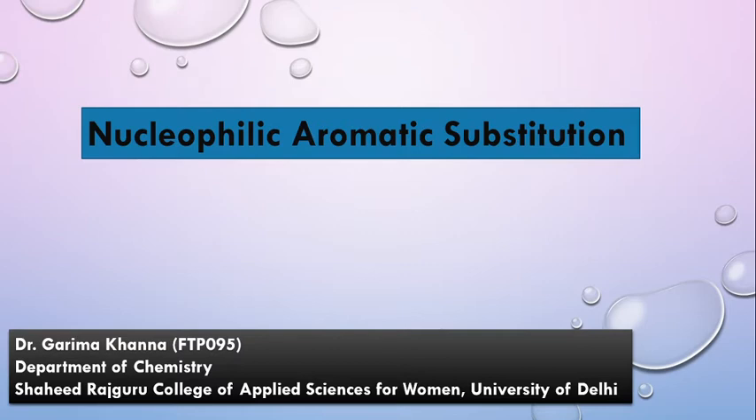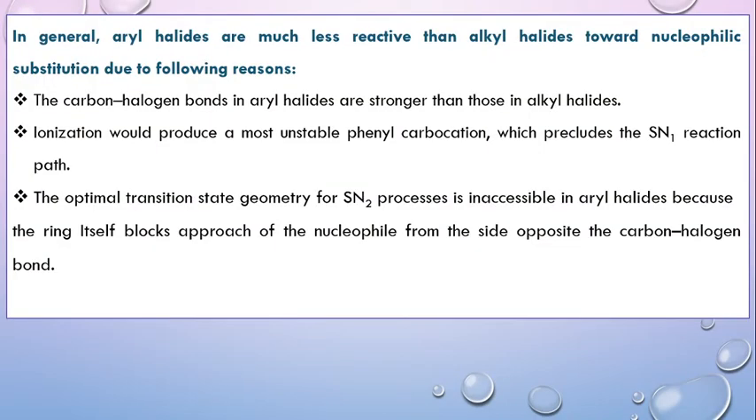And the most common substrates for these types of reactions are aryl halides, due to the presence of a good leaving group, a good leaving halogen group. We all know that alkyl halides undergo nucleophilic substitution reactions, that we have already studied, and the two most common mechanisms are SN1 and SN2. If we compare the reactivity of aryl halides and alkyl halides towards nucleophilic substitution reactions, it is found that aryl halides are much less reactive as compared to alkyl halides.